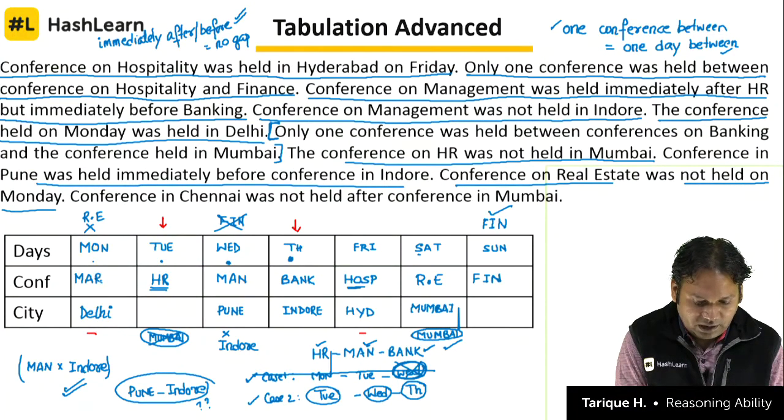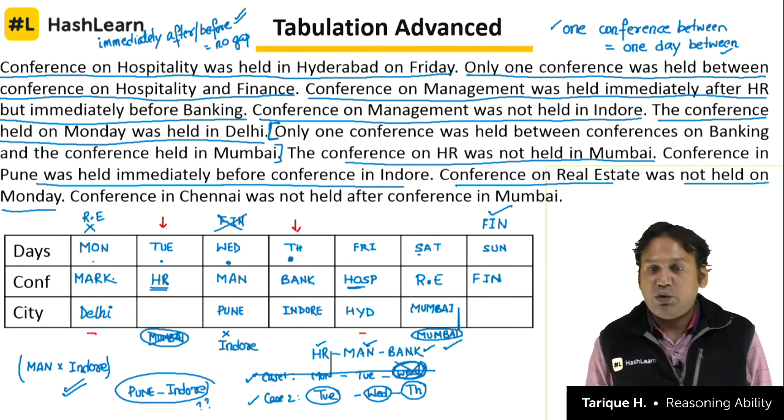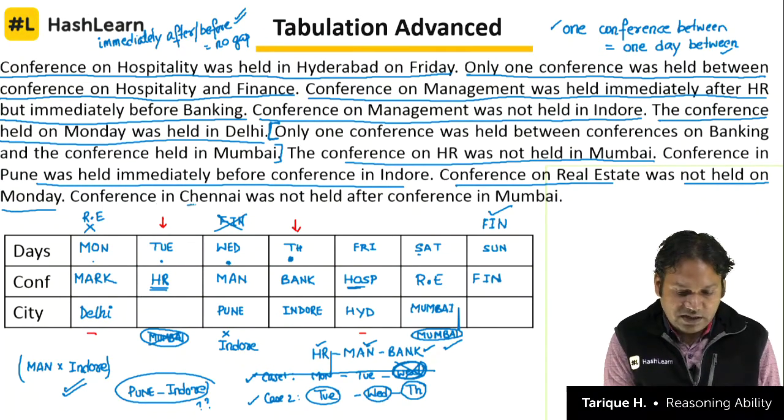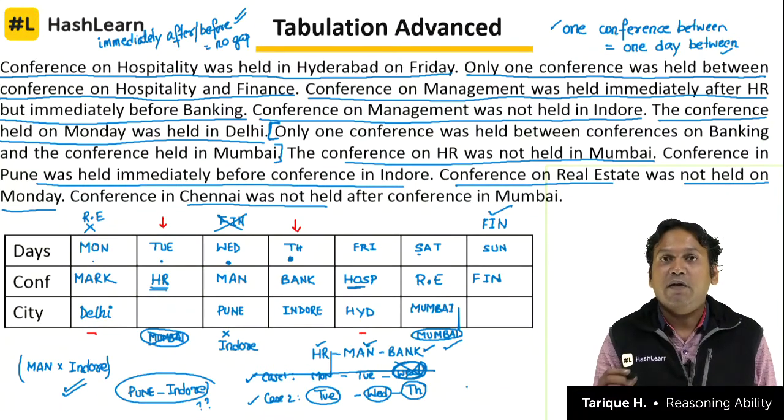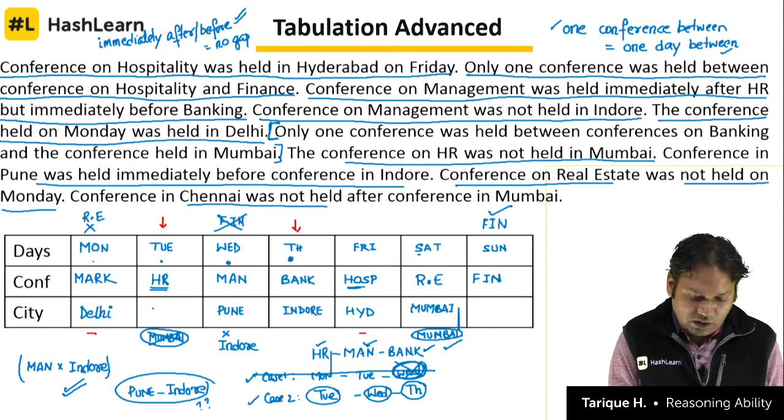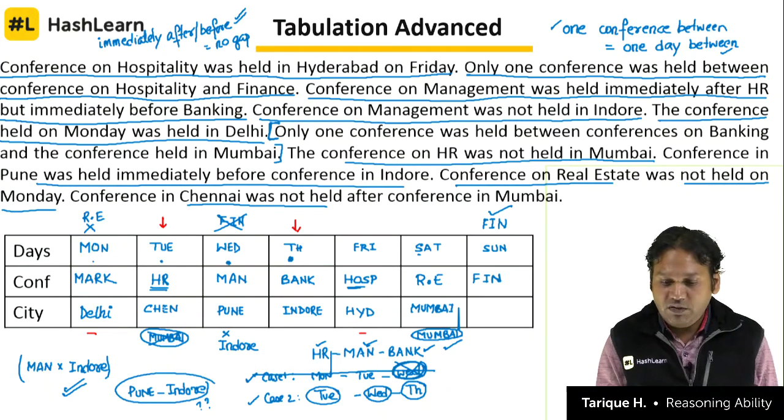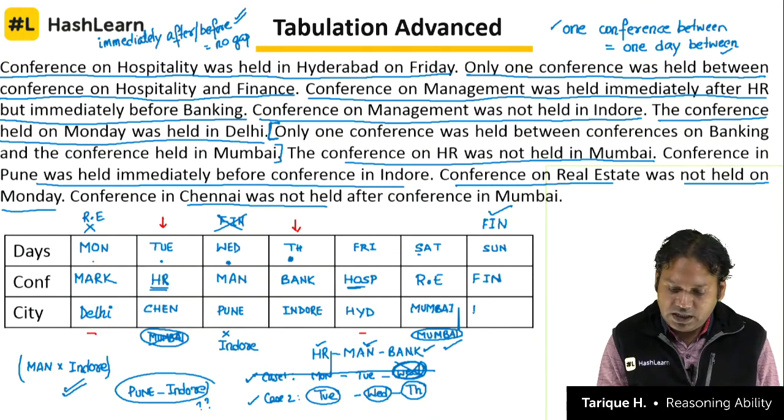Marketing. Now 2 cities left. Conference in Chennai was not held after Mumbai. Chennai will not be after Mumbai. So the only option for Chennai will be on Tuesday. And which is the only city left now? If you see the cities, you will see that the only city left is Bhopal. So Bhopal will go on Sunday.